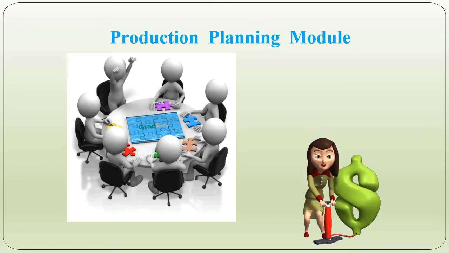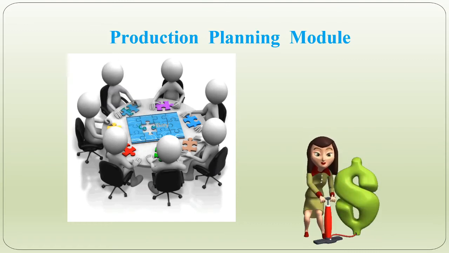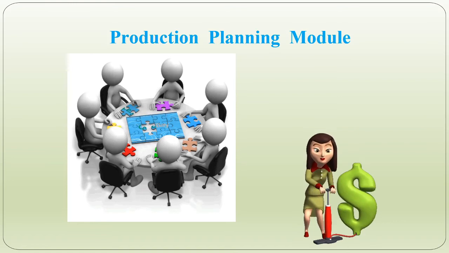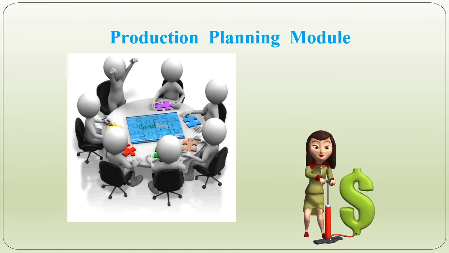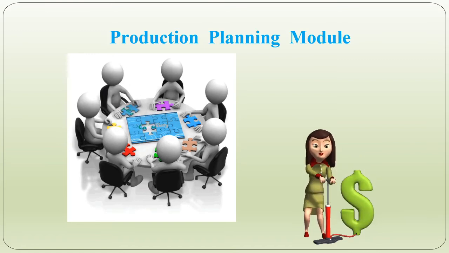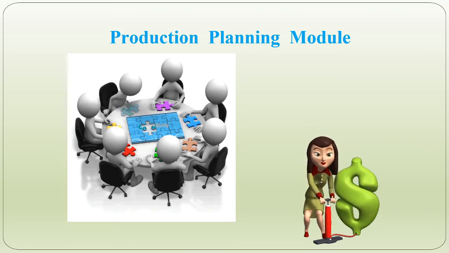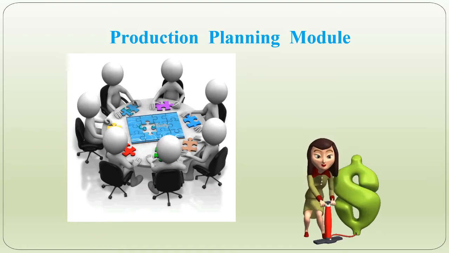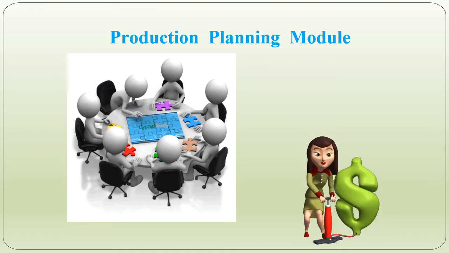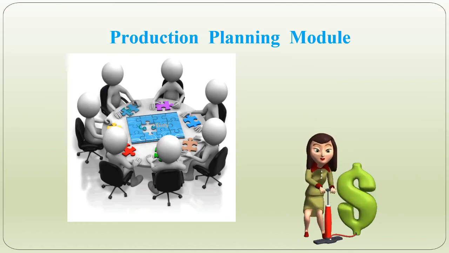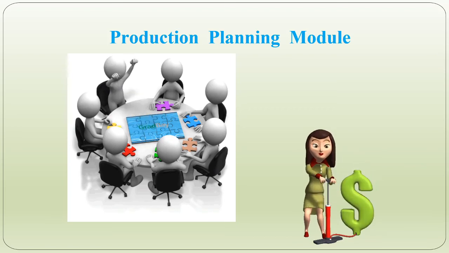For example, if you have insufficient raw material to complete a particular order, then this production planning module will tell the purchase department to purchase that type of raw material in advance, so that at the time of production there will not be any scarcity of raw material. So this production planning module is a great help for the manufacturing industry in developing and delivering their products.